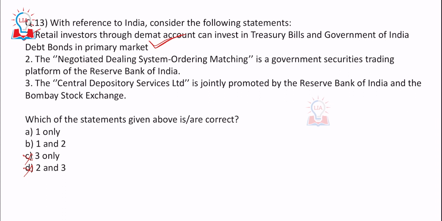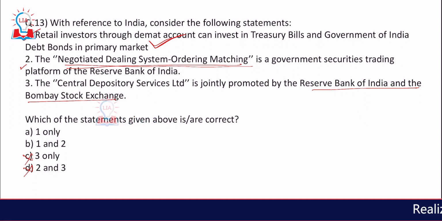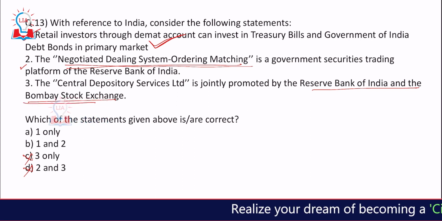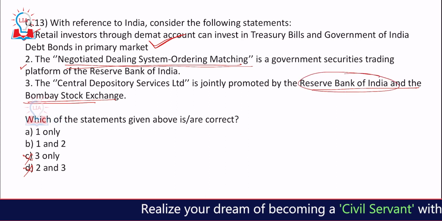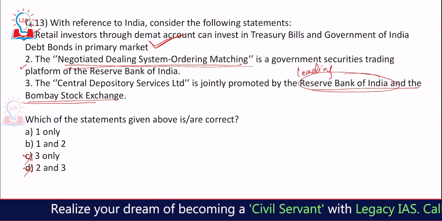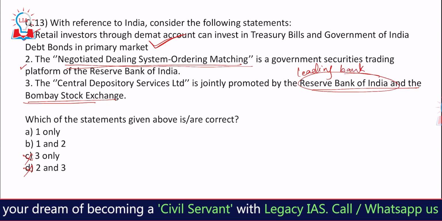The Negotiated Dealing System Order Matching is a government securities trading platform of the Reserve Bank of India. Let's suppose you did not know about it, because it is very detailed. Then statement 3: CDSL is jointly promoted by the RBI and the Bombay Stock Exchange. CDSL is promoted by BSE, yes, but not by RBI. It is promoted by other leading banks in India.